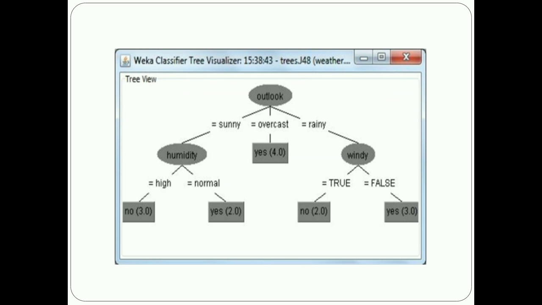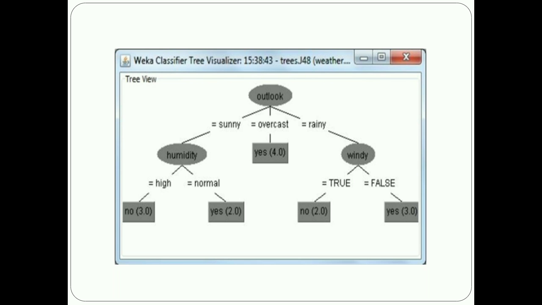If the feature is continuous, the internal nodes can test the values. For the outlook, humidity is high and normal, overcast is yes, and for rainy it checks the values. All the nodes test against thresholds.